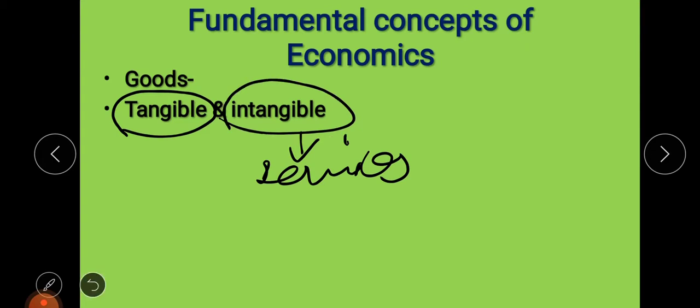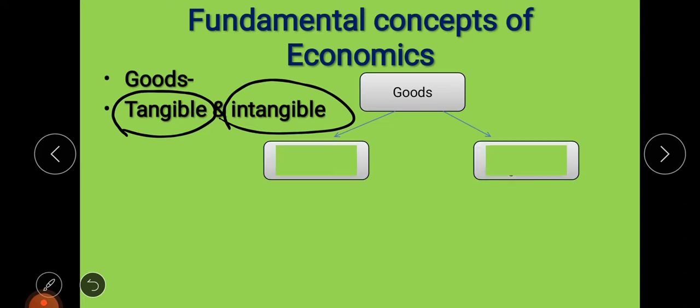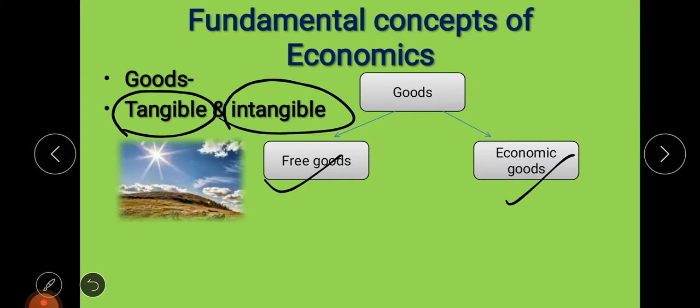Now another category of goods is free goods and economic goods. Free goods means what? These are available to us for free, we don't have to pay anything. There is no price imposed on such goods. There are many examples, like sunlight, air, water. All these are free goods because they don't have a price. It is also one category of goods.